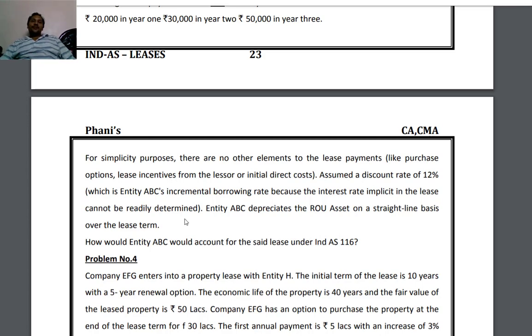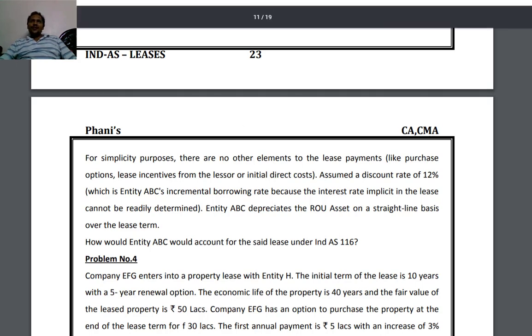Now, he says that for simplicity purposes, there are no other elements to the lease payment, like purchase option, lease incentive from the lessor, or initial direct cost. He is saying there are no other elements. So only the initially measured lease liability is there, and that liability we will consider as the right of use of asset also. If any other elements are there, we will be including and adjusting them.